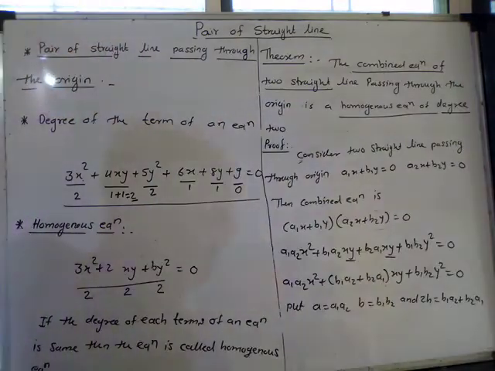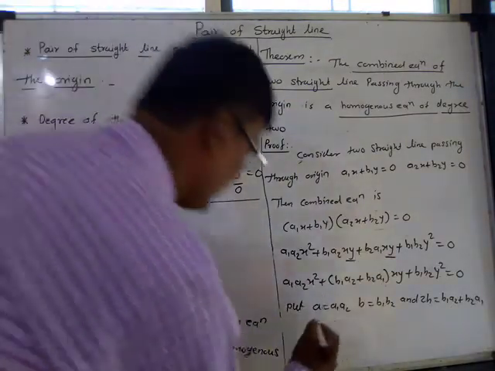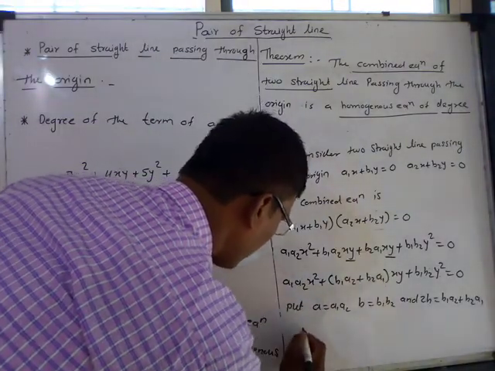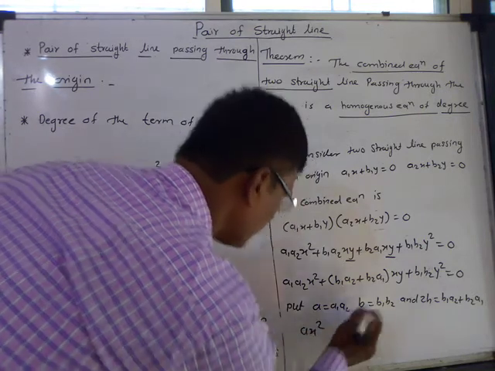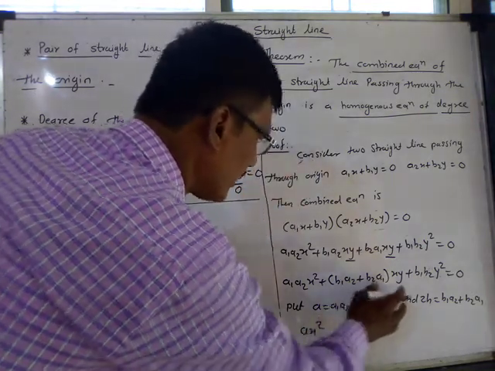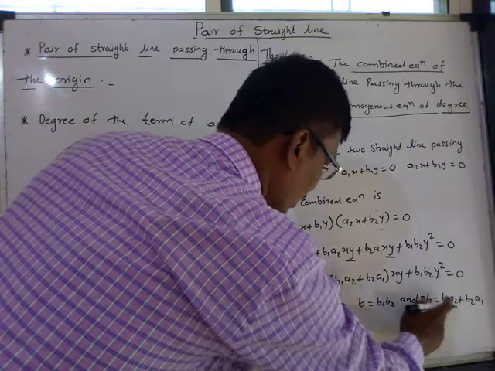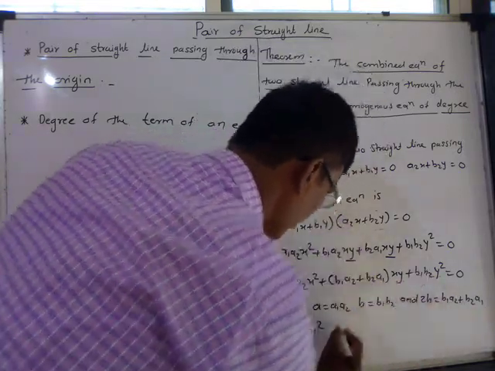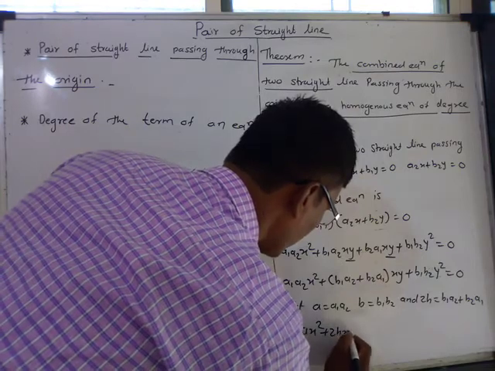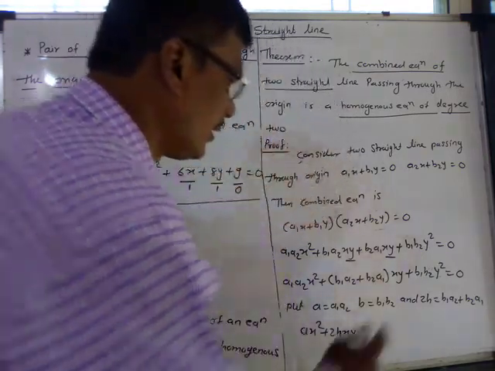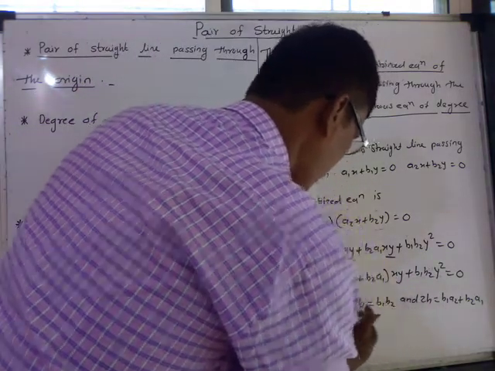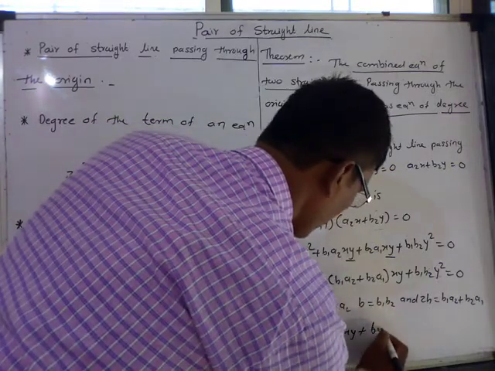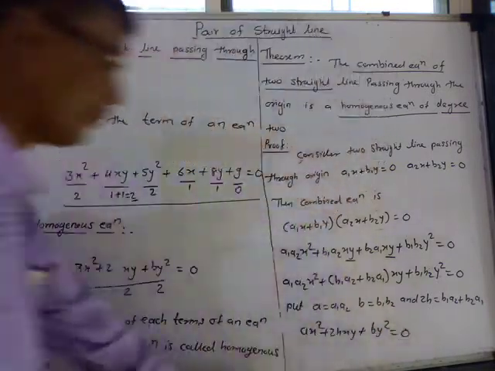Then the equation is like this: ax square plus 2hxy plus by square, and this is equal to 0.